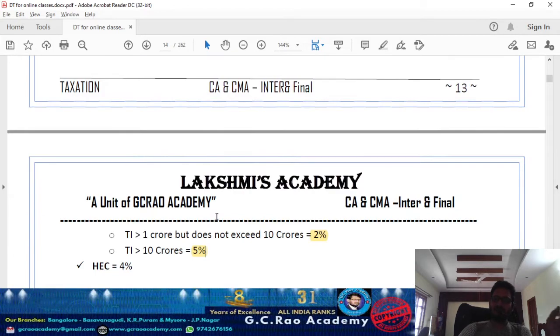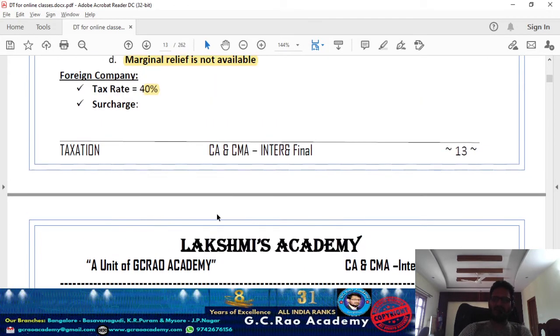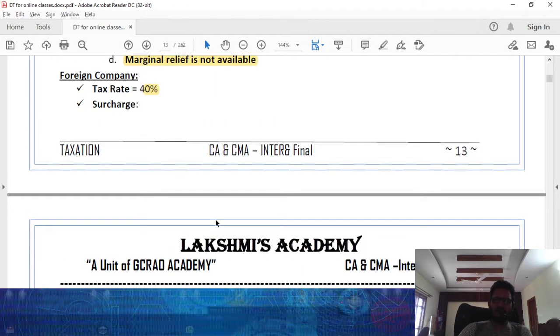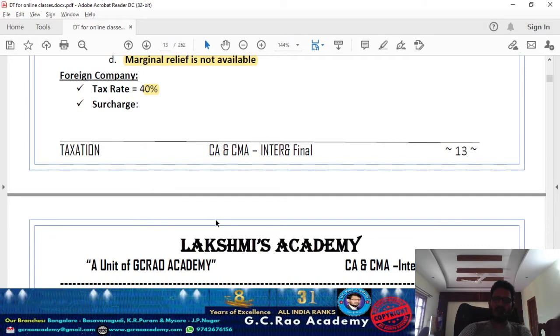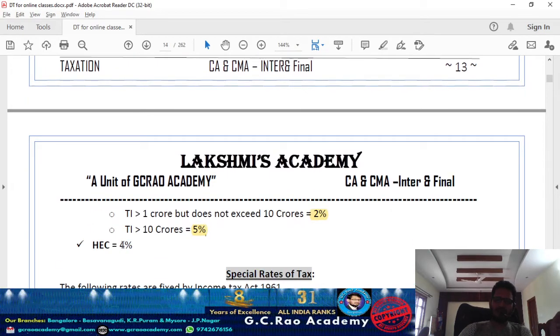Check it out, Kanna. For a domestic company the tax rate will be lower; for a foreign company the surcharge will be lower. For a foreign company the applicable tax rate is 40%. Surcharge, if total income exceeds 1 crore but does not exceed 10 crore, is 2%. If total income exceeds 10 crore, the applicable surcharge rate is 5%. On the top of it, health and education cess at the rate of 4%. Kanna, till now what we have covered is the general rate of tax.